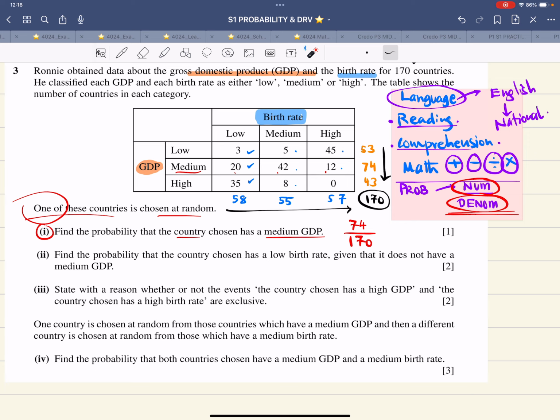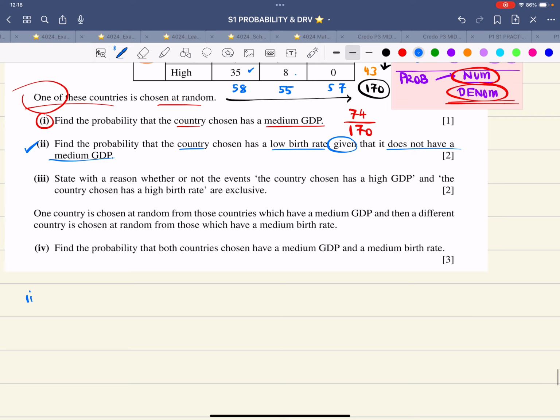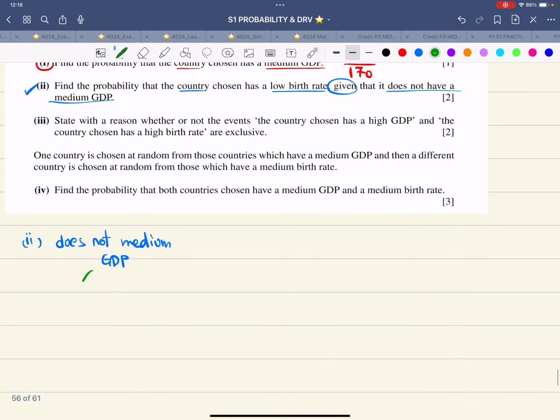Now in the second part, what is it about? The second part, let me do it in blue color. It says find the probability that the country chosen has a low birth rate given it does not have a medium GDP. Now in the second part, if it says it does not have a medium GDP, then what kind of GDP will it have? It could have a low GDP, it could have a high GDP. And when the word given is used, that means it's about conditional probability.